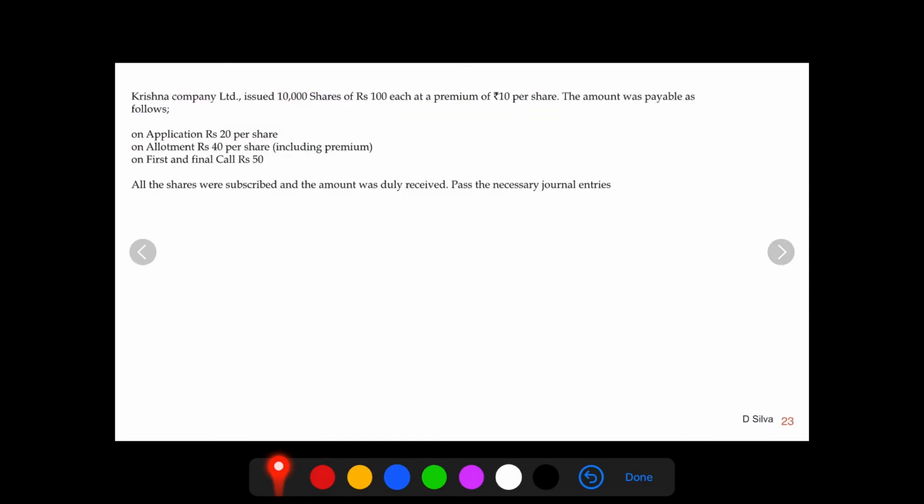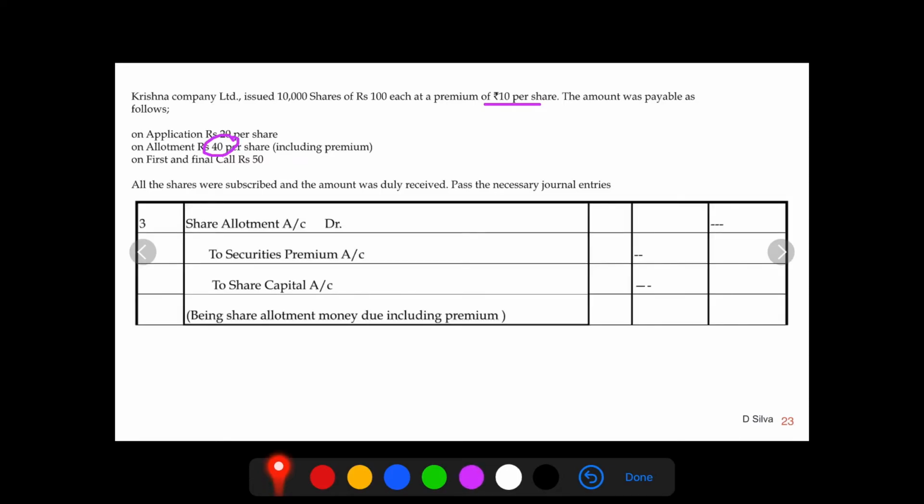Let's pass the third important journal entry, where there is premium money included. What is the premium money? It is 10 rupees, which is included in the allotment money. So let's pass the journal entry. Share allotment account debit to securities premium account, to share capital account, where the allotment money is due including premium. Share allotment account debit is 40 rupees, so 10,000 into 40 is 4 lakh. Securities premium amount is 10 rupees.